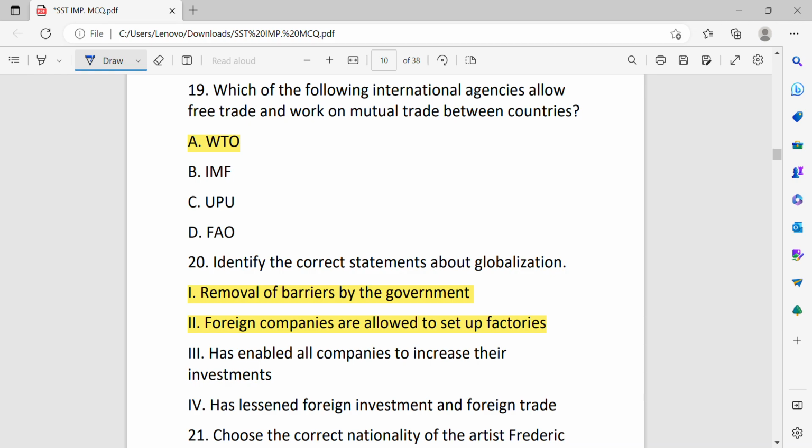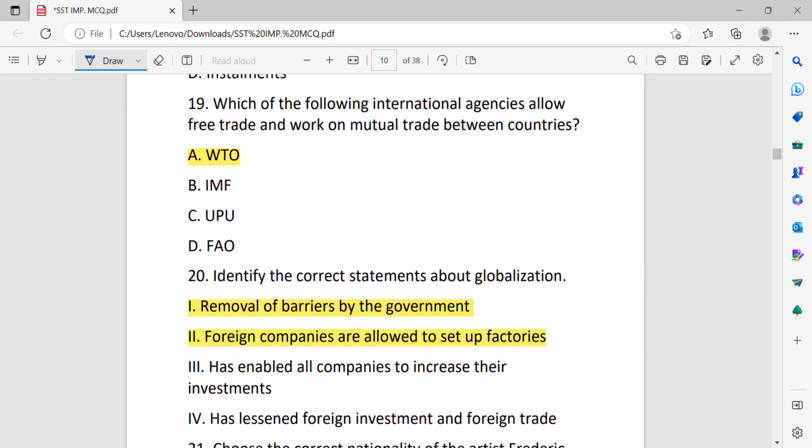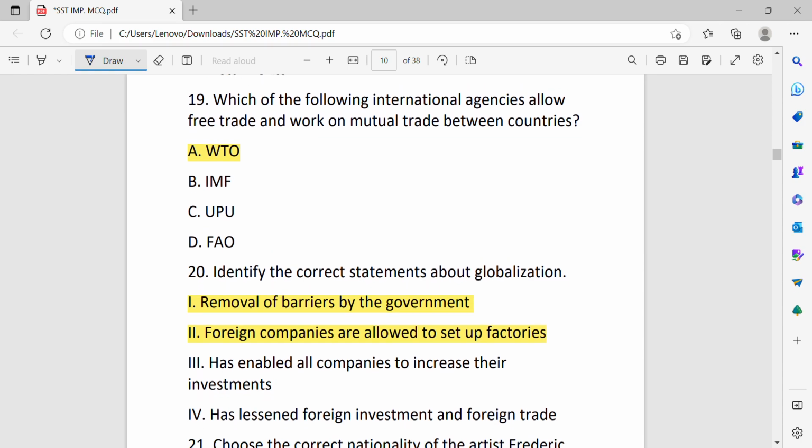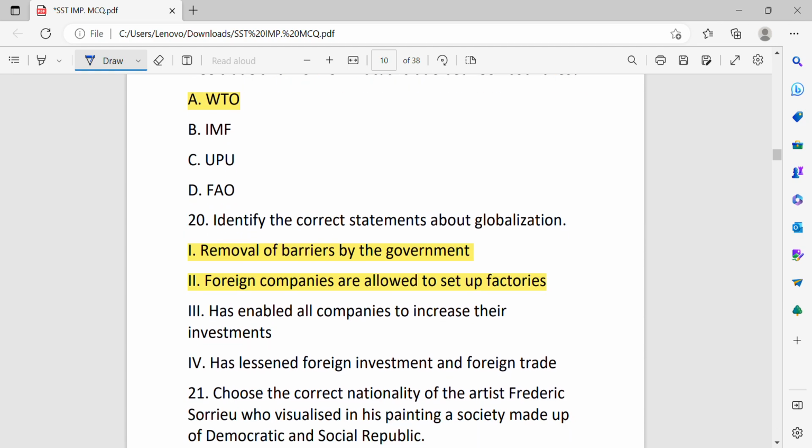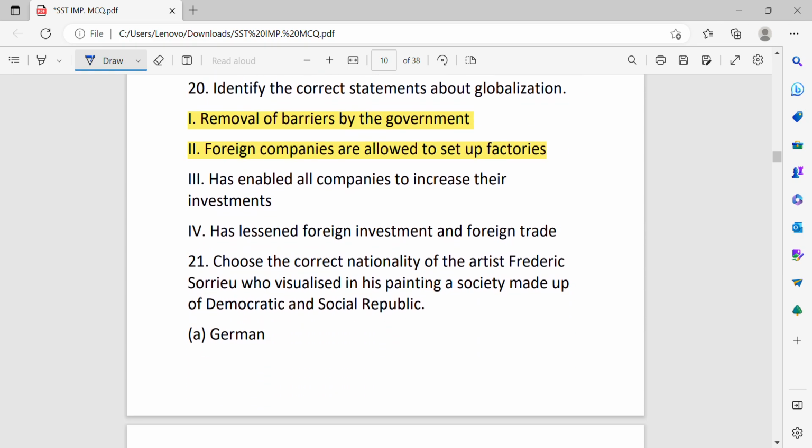Which of the following international agencies allow free trade and work on mutual trade between countries, that is World Trade Organization, WTO? It was made in 1995.